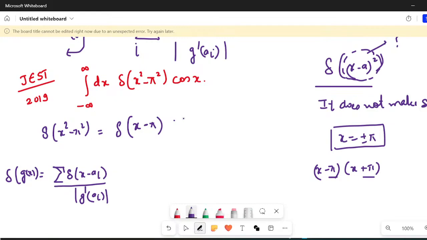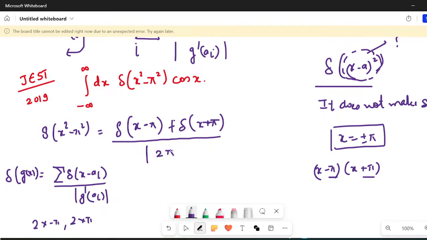The derivative here is 2x. Since there is a modulus, whether you write 2 times minus pi or 2 times plus pi, they are one and the same thing. So basically it is 2x, and simply I will write 2 pi. I hope it is clear.